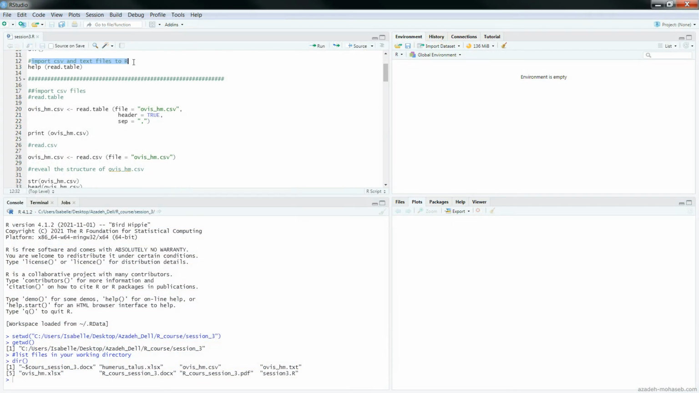We will see how to import CSV or comma-separated files into R, the commands that we can use, and the parameters that we choose to execute a command.